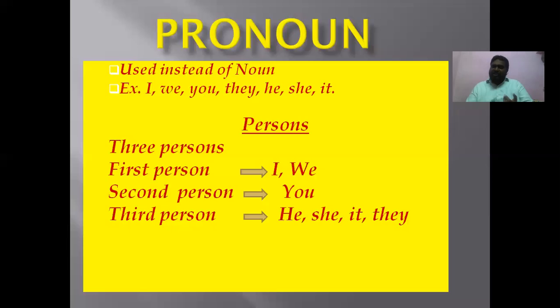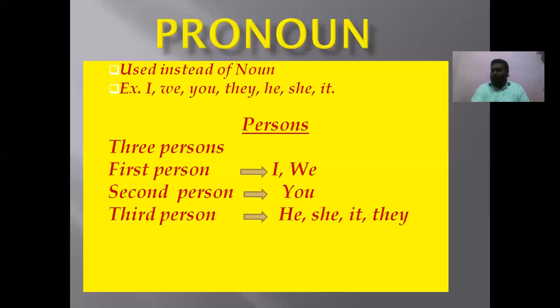Exclusively, he, she, it are called third person singular pronouns. Very, very important. Third person singular pronouns: he, she, it. Again, you will get them in simple present tense, because there is a rule in simple present tense that if the subject is third person singular, then we have to add s or es to the first form of a verb. So there you will get again these third person singular pronouns.